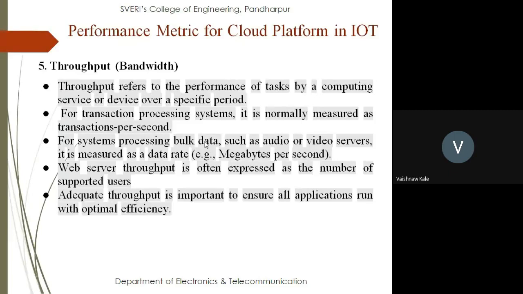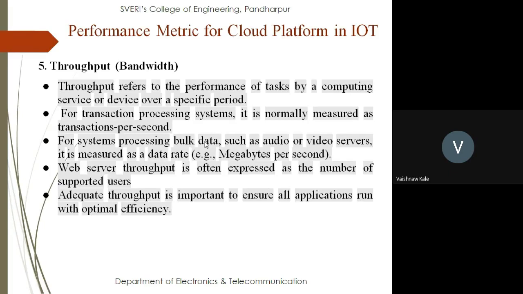Then fifth parameter is throughput, that is, we can say, bandwidth. So throughput refers to the performance of a task by a computing service or device over a specific period. For a transaction processing system, it is normally measured as transactions per second. But for systems processing bulk data such as audio, video, servers, it is measured as a data rate, that is, megabytes per second. Web server throughput is often expressed as the number of supported users.